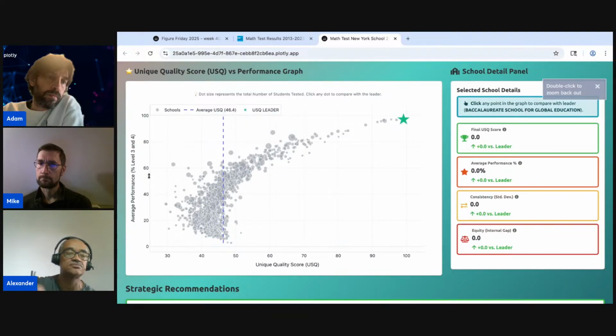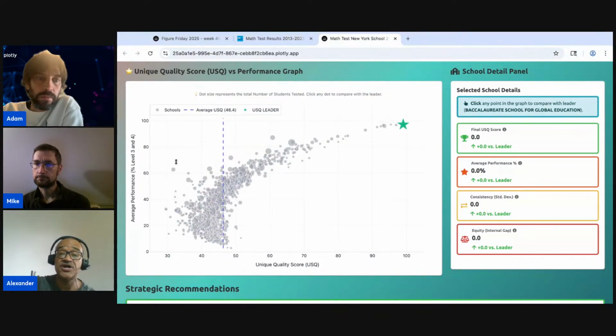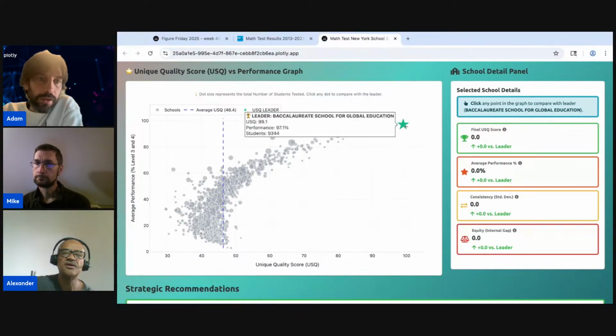How does it work? Basically, the dots mean each school, and you can click on one school. You click on the star to highlight the score, in this case the Baccalaureate, which is the highest score. Alex, can you hear me? I think I'm getting stuck. Can you click on any point?